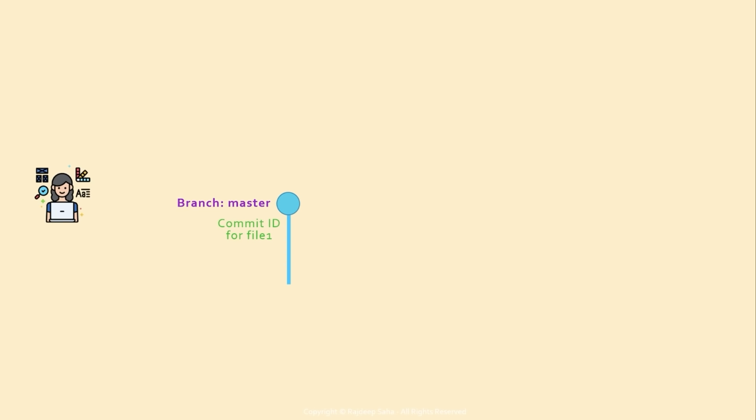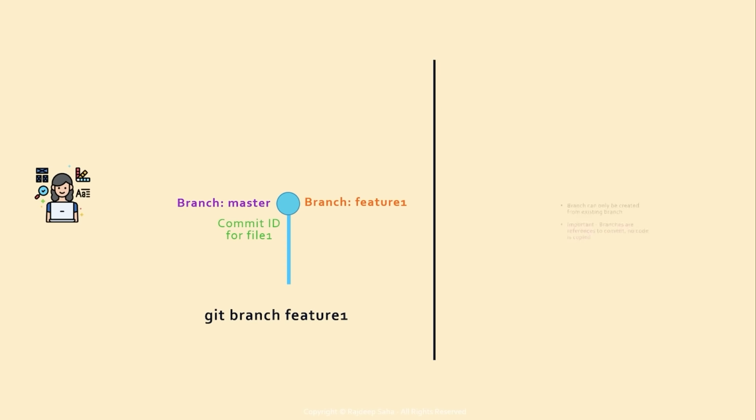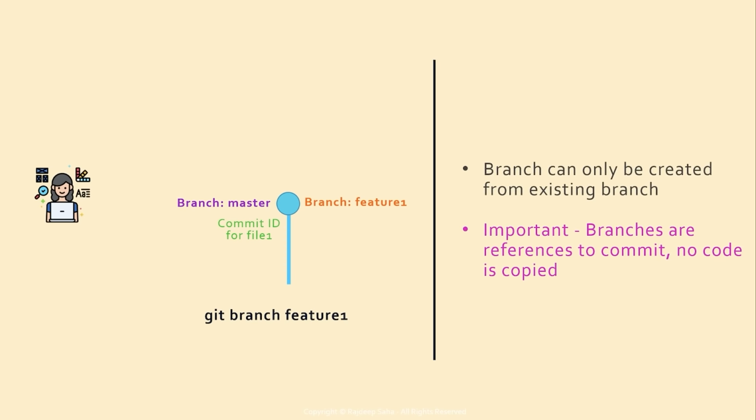To create a branch, you run this command, git branch and the name of the branch. In this case, we are working on feature 1, so we are running git branch feature 1. And the branch will be created. Now note that the branch feature 1 is just looking at the same commit ID. So a couple of important things to remember. A branch can only be created from an existing branch. By default, branch master is created and you are sitting on the master branch. So whenever you run git branch feature 1, the new branch is created and it looks at the latest commit ID in the master branch.